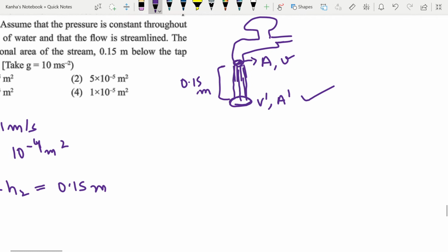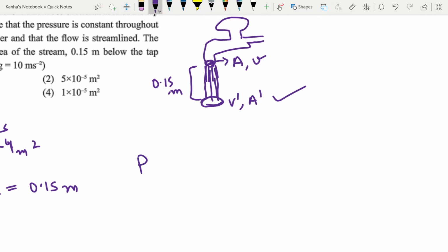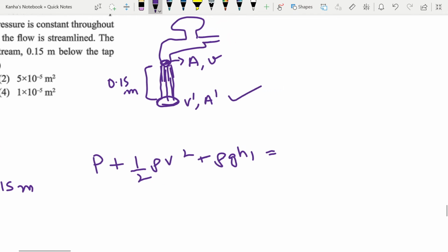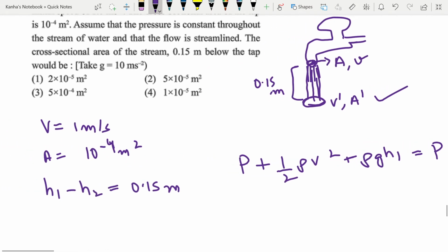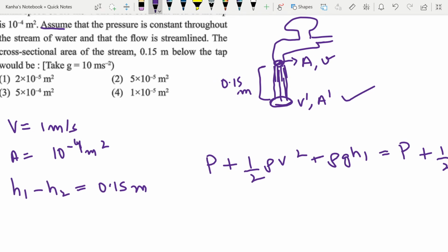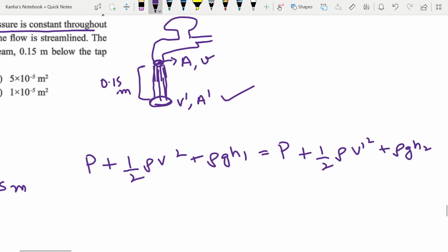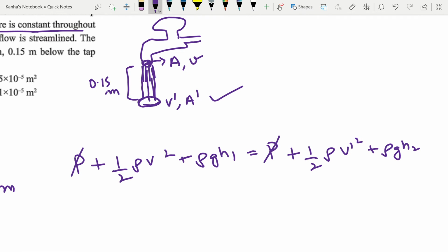Now using the Bernoulli's theorem, I have P plus half rho V square plus rho g H1 is equal to P plus half rho V prime square plus rho g H2. Now because both the pressures are same, it's given in the question as well, you can easily eliminate these.